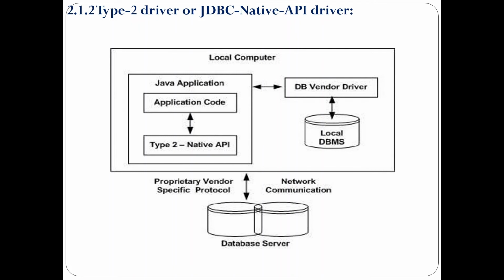But in type 2 driver, the JDBC ODBC bridge and ODBC driver are eliminated in order to reduce the overhead of ODBC driver. Directly the application program is converted to native API. From the native API, with the help of a database vendor driver, it can establish a connection to the database.